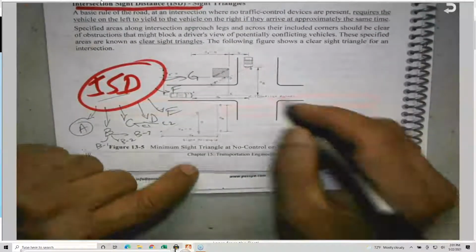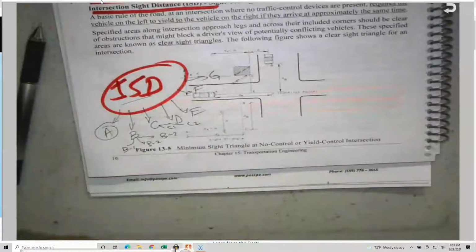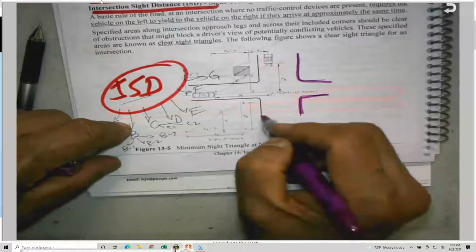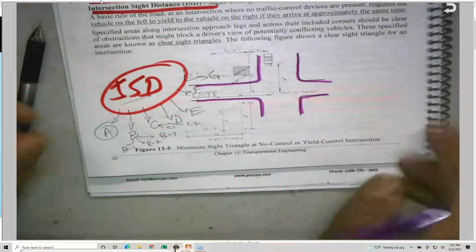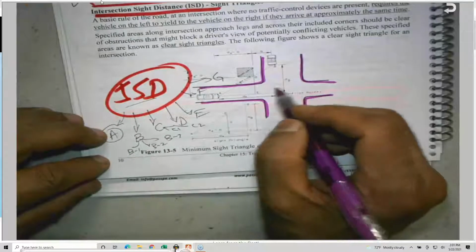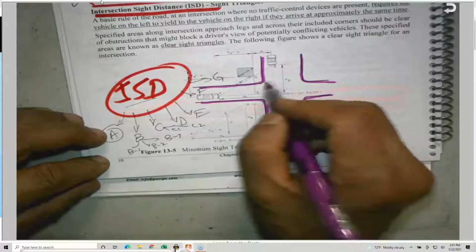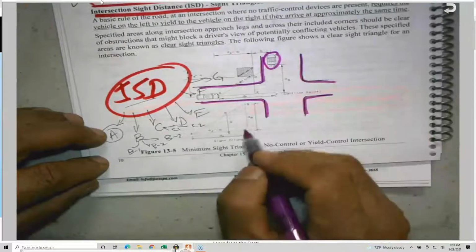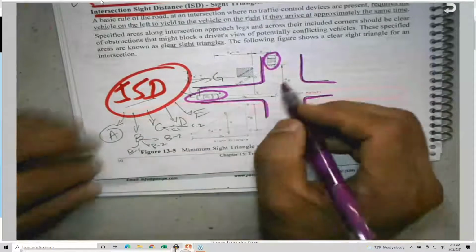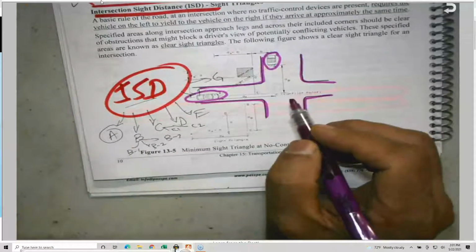So they are saying that this is an intersection. You can say it's A, but more inclined to B, let me put it that way. Right now, this car is coming in this direction, and this car is coming in this direction. Let's just assume we have a major street and a minor street.